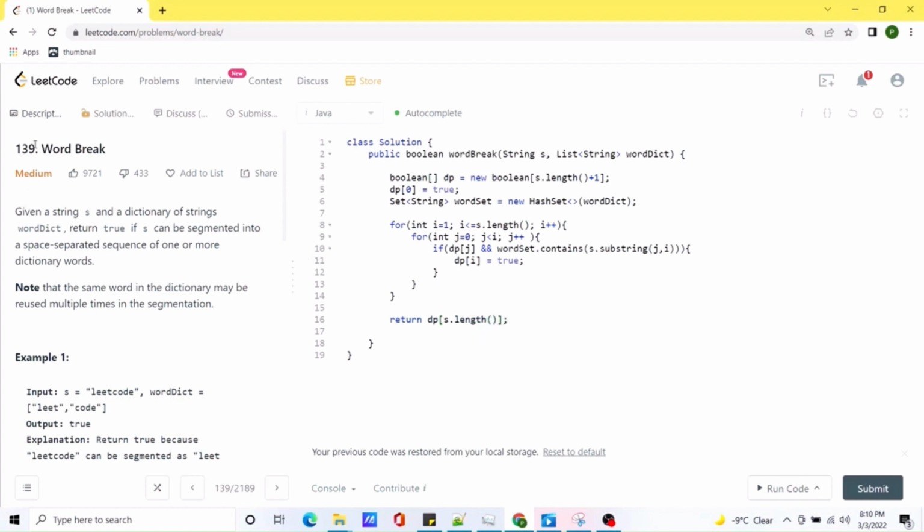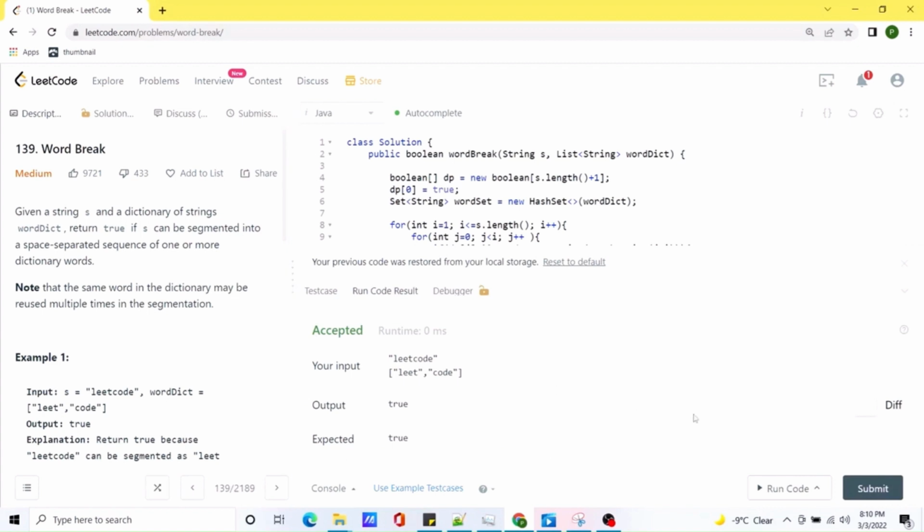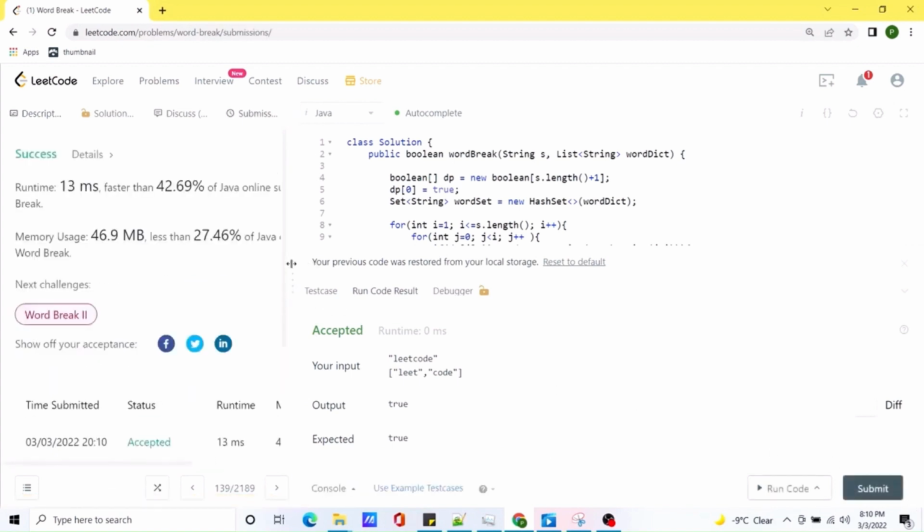And yeah, also when we find this value dp of i is equal to true, we can break out of this inner loop, because there won't be another pair that we need to calculate. At any moment, if we find a single true, that's sufficient for us. So let's try to run this code. Okay, looks like our solution is working. Let's try to submit this.